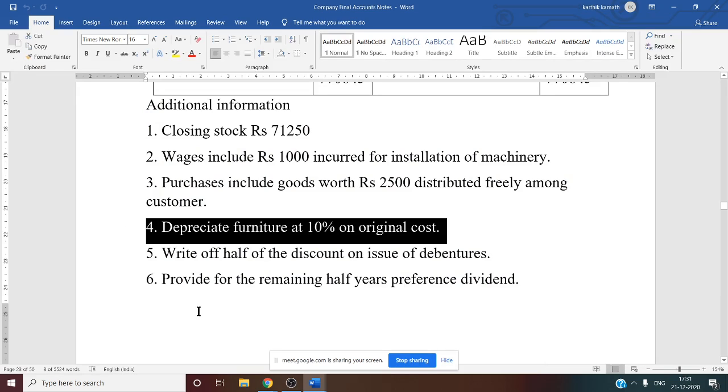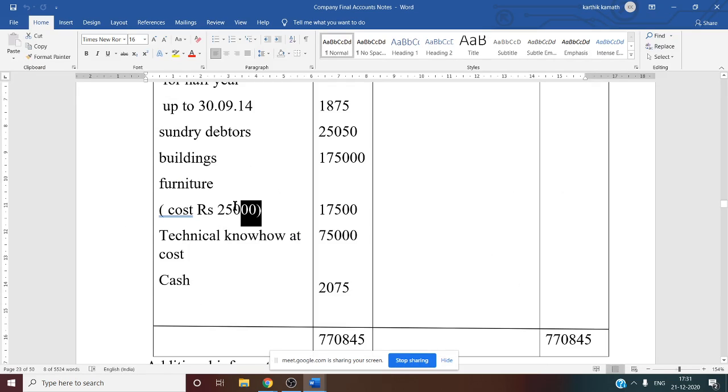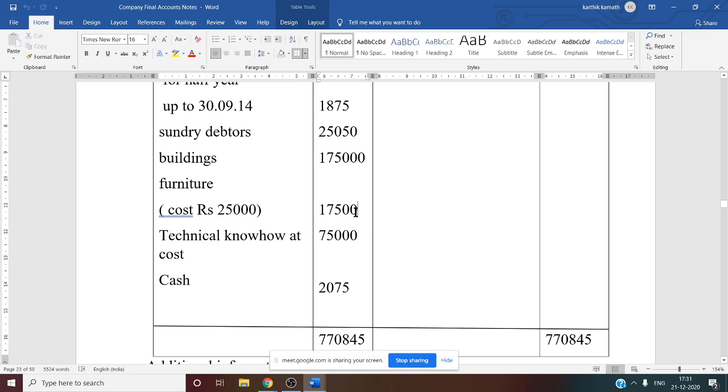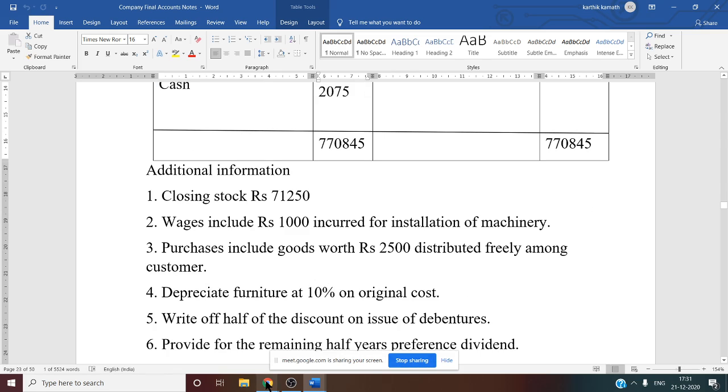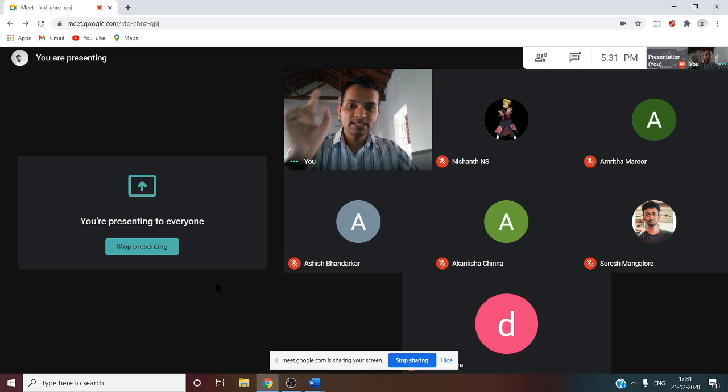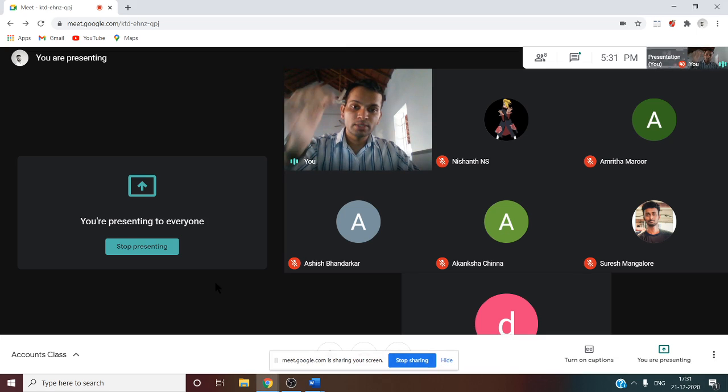Next thing, depreciate furniture at 10% on original cost. So in this question, if you see, furniture at cost is also given and actual value of the furniture is also given. Cost of the furniture is 25,000 and actual value of the furniture, that is 17,500. So in order to get the depreciation, we want the original cost. So we have to take 25,000.